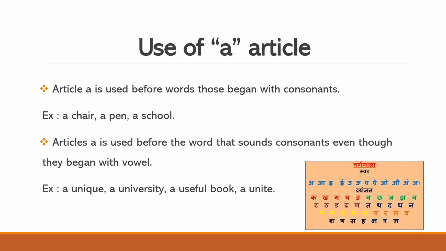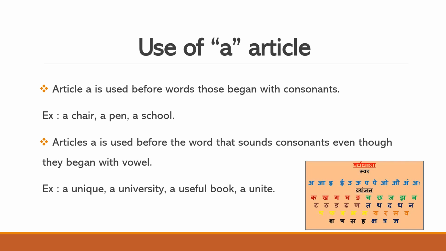See here. What are the examples given? Chair, pen, school. Chair. What is the first letter of chair? C is the first letter. Is it a vowel or a consonant? C is a consonant. So, for a word which begins with a consonant, we use a. Same, look here, pen. For pen also, P is a consonant. So, we are using a. And for school, S is also a consonant. So, here we are using a.